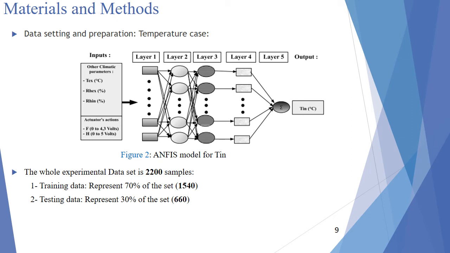For the whole dataset, we choose to work with the whole experimental dataset, which is 2,200 samples. The training data represents 70% of the whole set with 1,540 samples. The testing data represents 30% of the whole set with 660 samples.